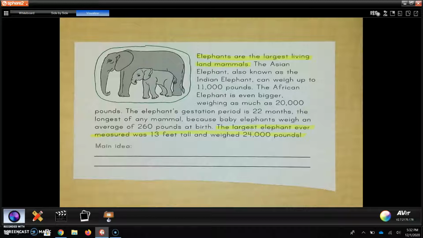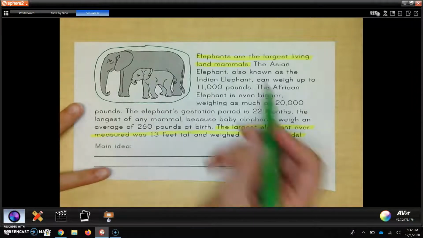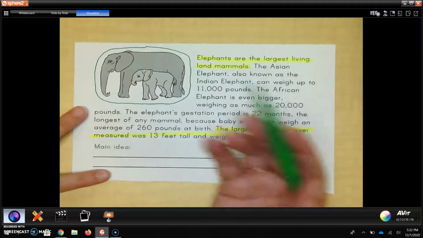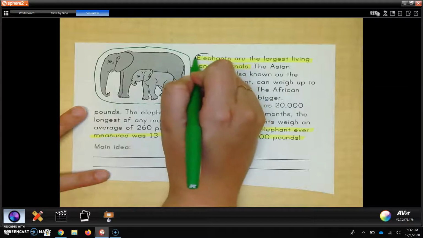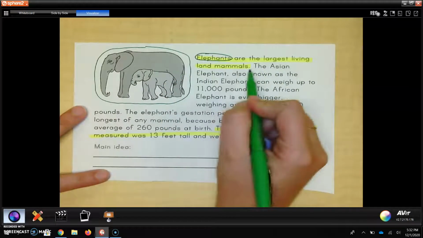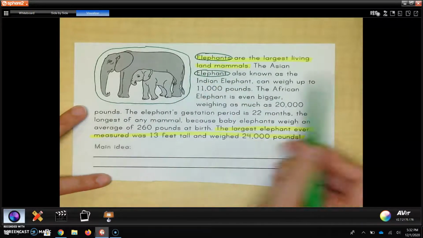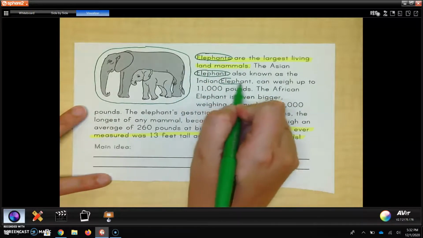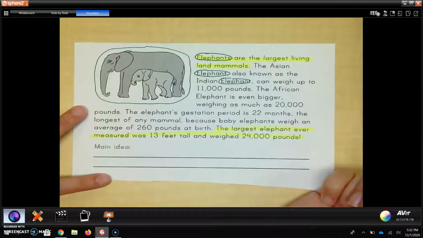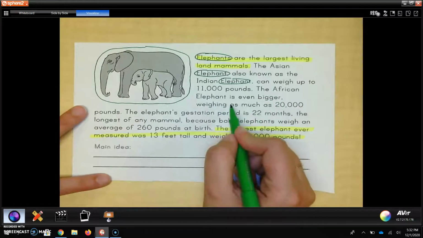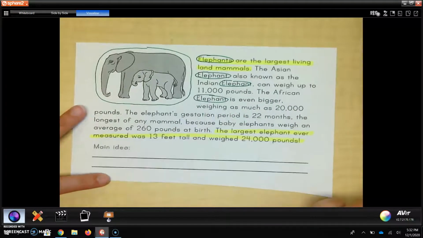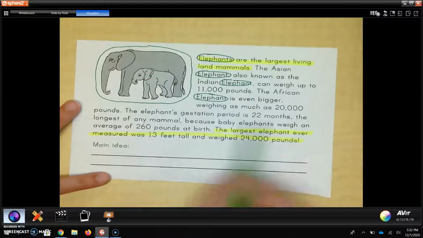So I'm going to go through, and even when I read it the first time, I remembered lots of words that repeated. For example, elephant was repeated over and over and over. So I'm going to go back and I can circle: elephants are the largest living land mammals. The Asian elephant, also known as the Indian elephant, can weigh up to 11,000 pounds. The African elephant is even bigger, weighing as much as 20,000 pounds.